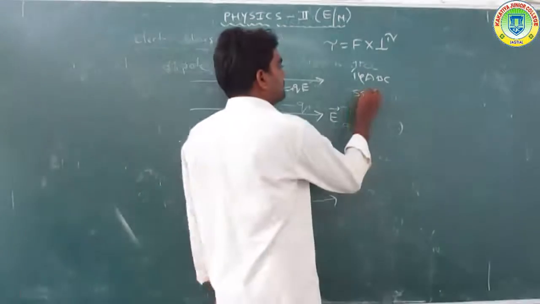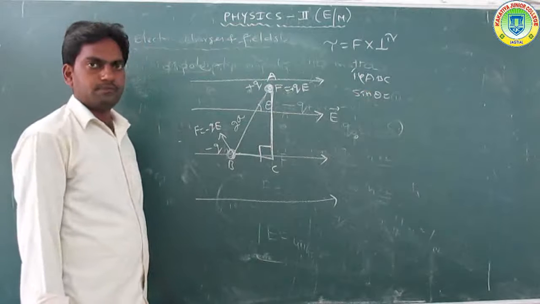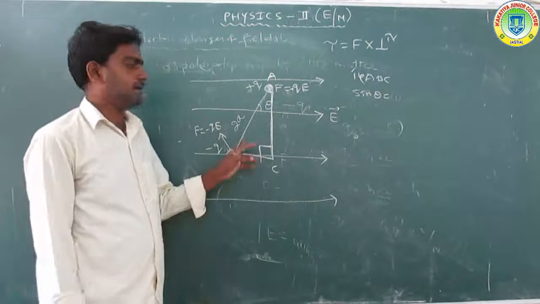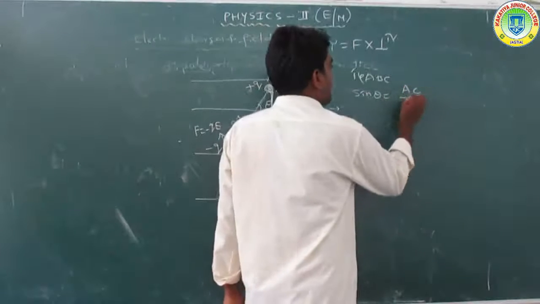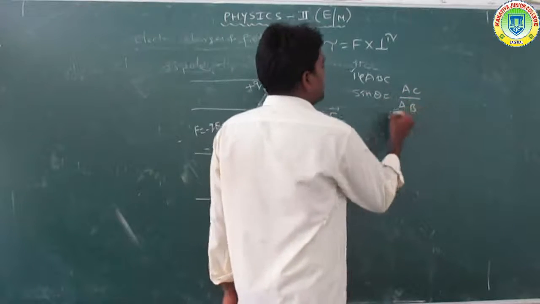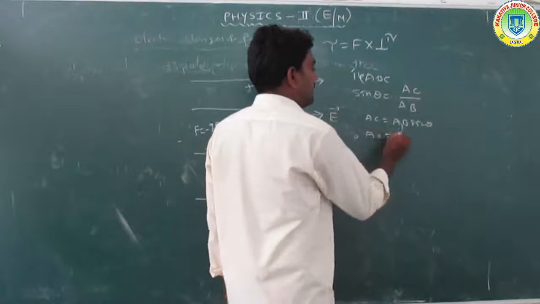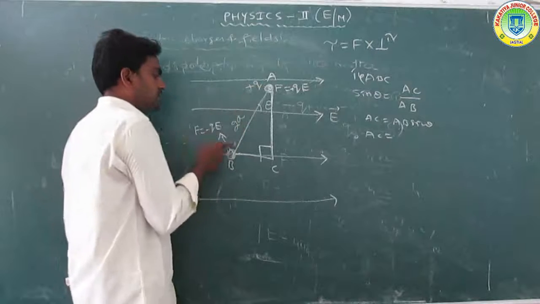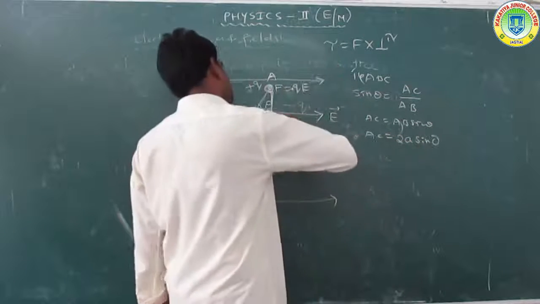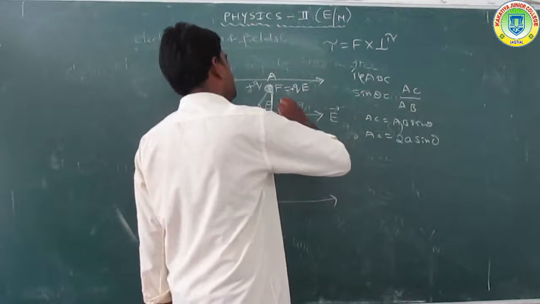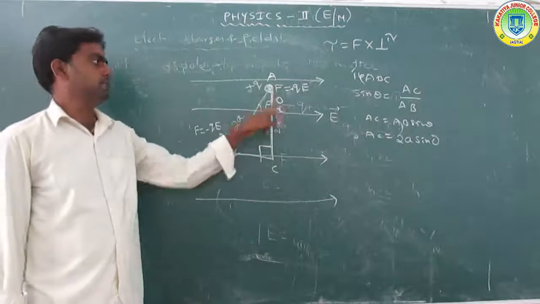Sin theta is equal to the opposite side by the hypotenuse. The opposite side is AC and the hypotenuse is AB, so AC is equal to AB sin theta. We know the distance AB is 2a, so the perpendicular distance between these charges is 2a sin theta.